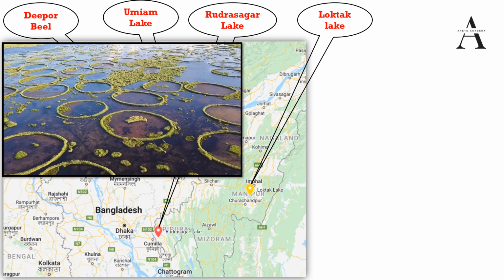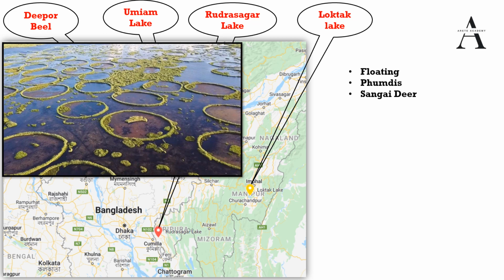Phumdis, the circular things which you can see. These are basically a heterogeneous mass of vegetation, soil, and organic matter at various stages of decomposition, and they are floating over the lake. Keibul Lamjao National Park is located here. It is the only floating national park in the world, and it is located on this lake. It floats over it.